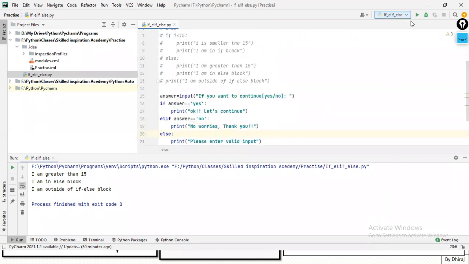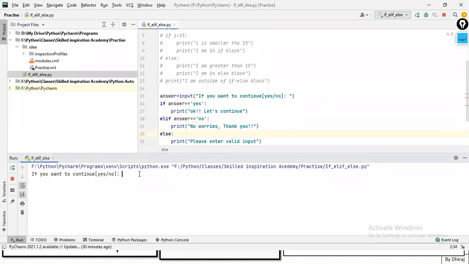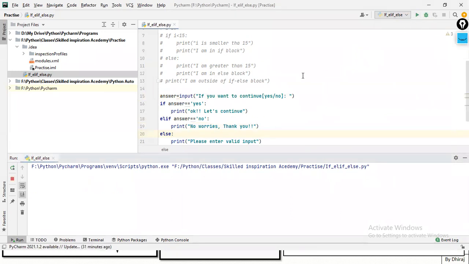Suppose let's run this program. Here it is asking me to type yes or no. Okay, I want to continue, yes. So it is printing this block. So my cursor, if the user writes yes, it will go to this print block and it will print. If I put no, let's see what happens.